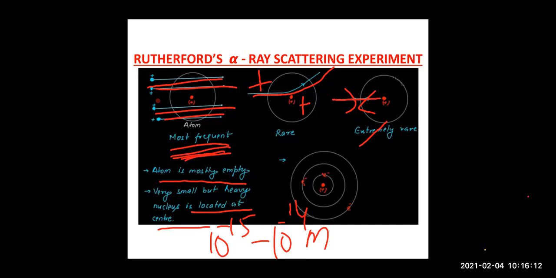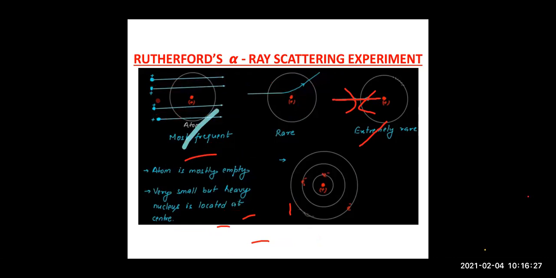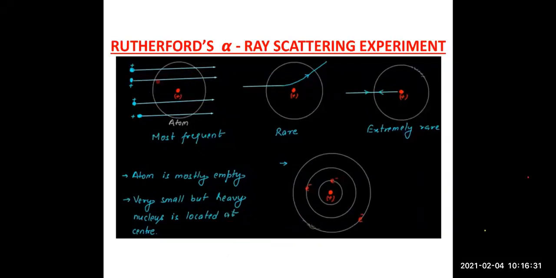So the electrons are very far apart from the nucleus, right? These were the conclusions from the observations of the Rutherford alpha scattering experiment.